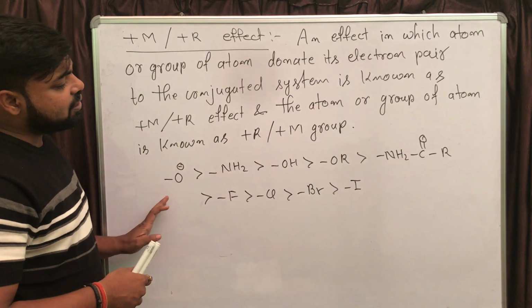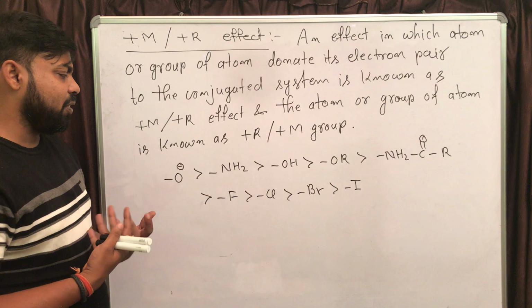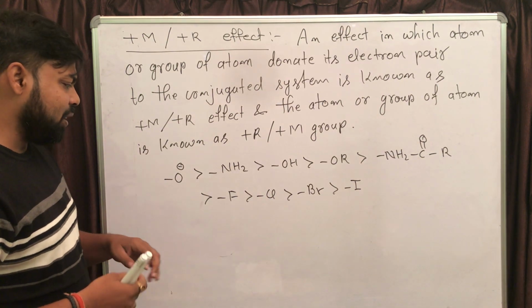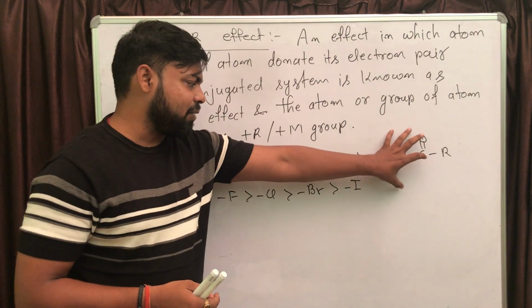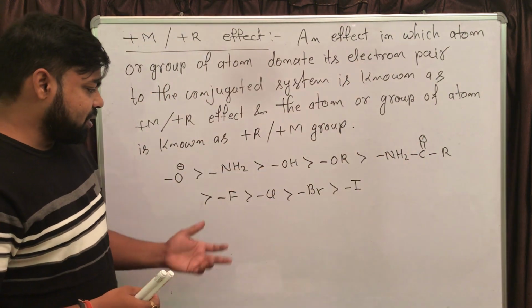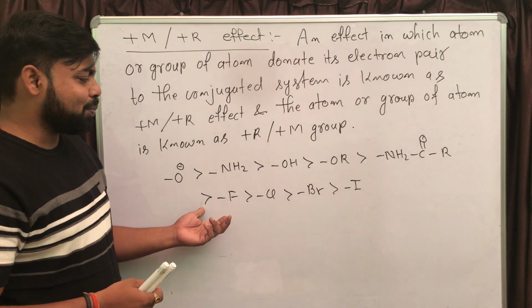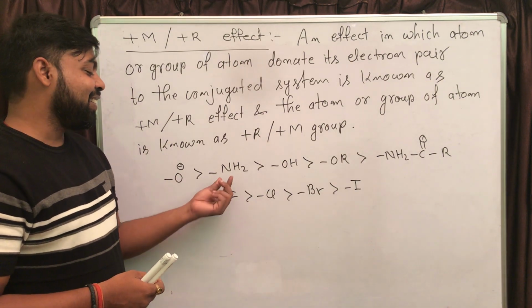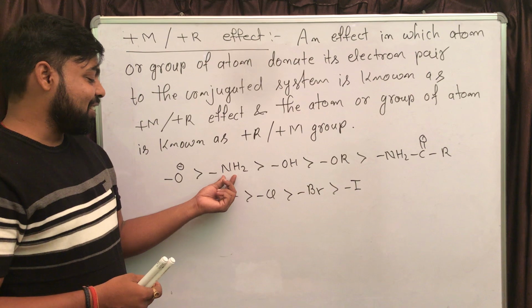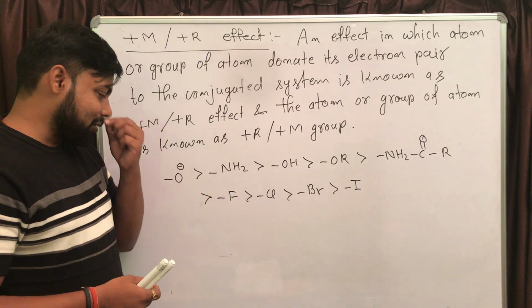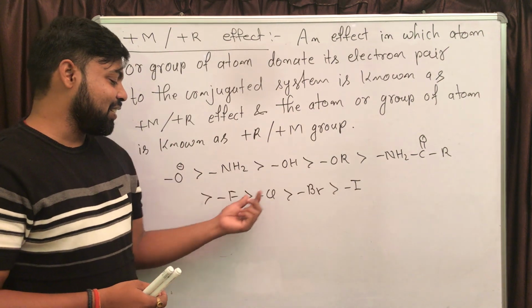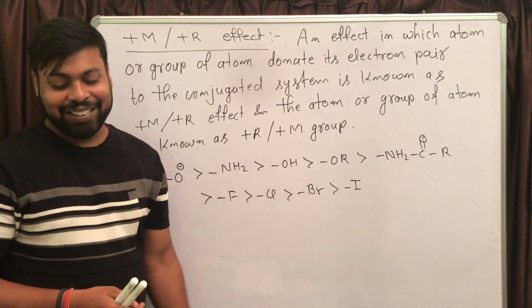So this is the series. You should remember the series. If you leave the amide functional group, you can see it is more or less depending on electronegativity. Nitrogen has the least electronegativity. Leave the first one also; the first one is carrying the negative charge. NH2, then OH, then OR, then fluorine, bromine, iodine, right?